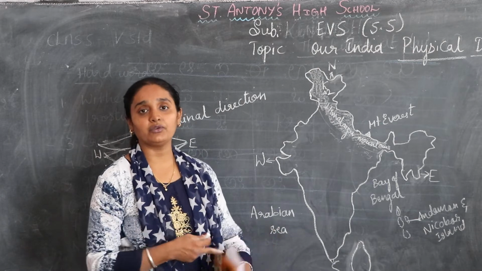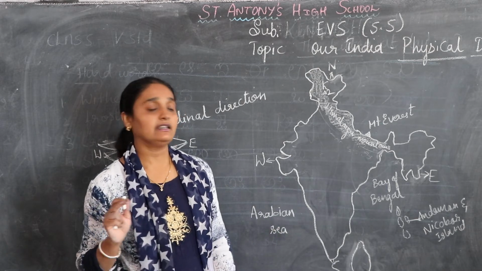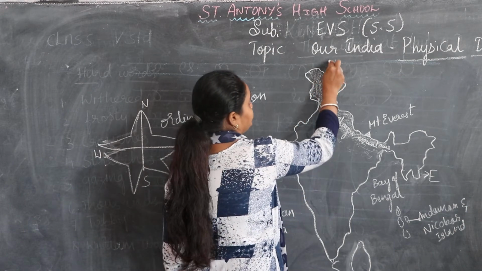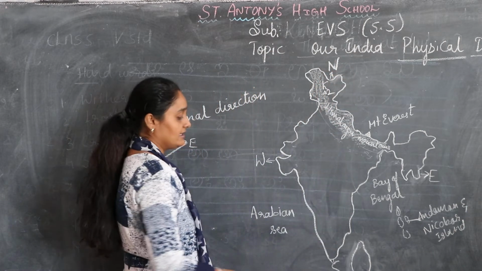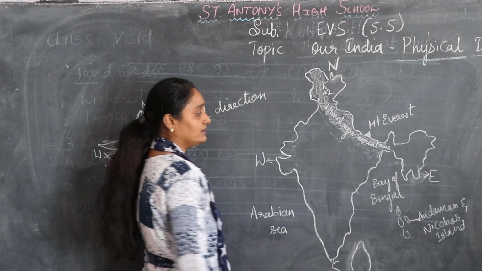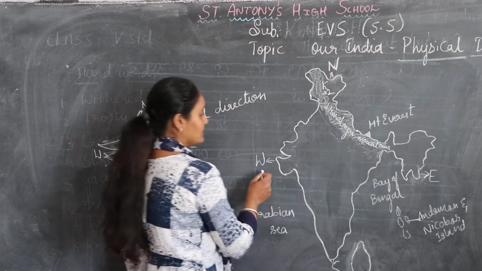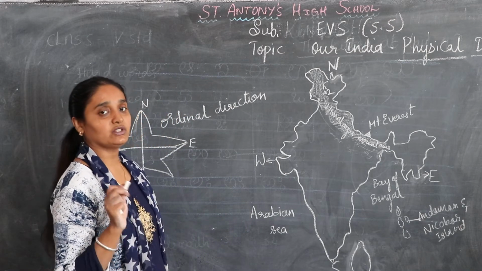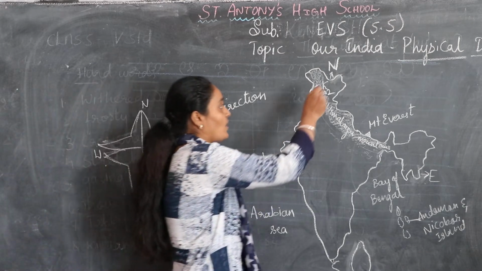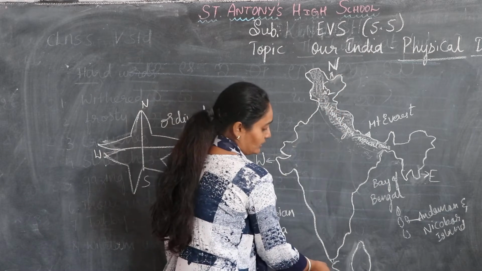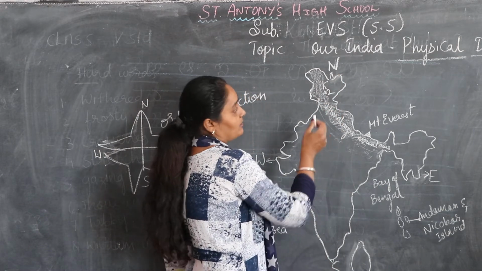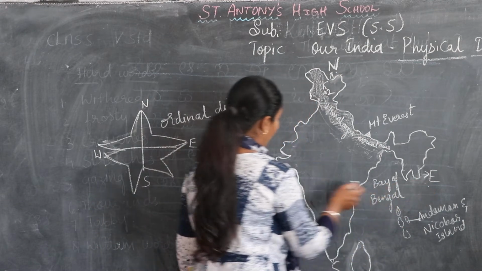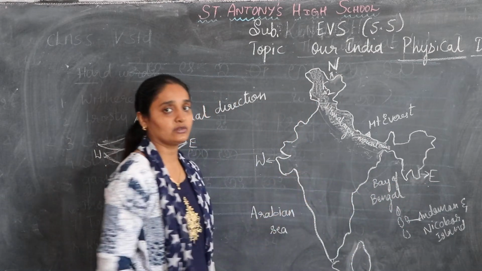If you want to read the map, first you should know the directions. So this is north, this is south, this is east and this is your west. This is north, this is south, the down pole. So you can call them poles also. North pole, south pole, and east and west. Don't confuse.